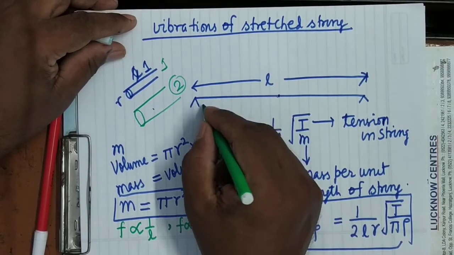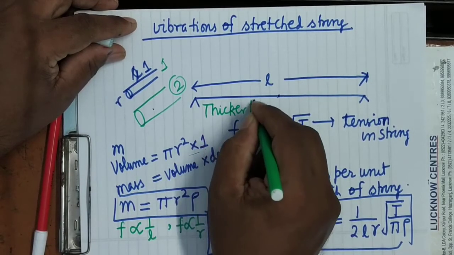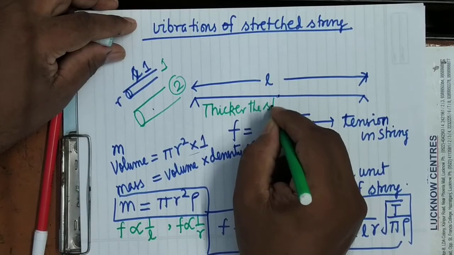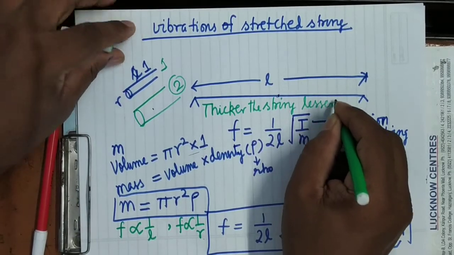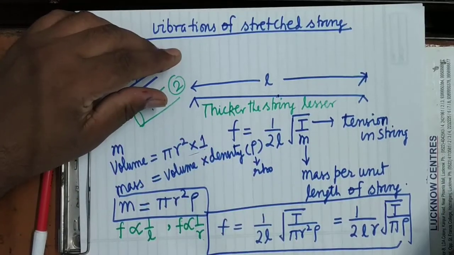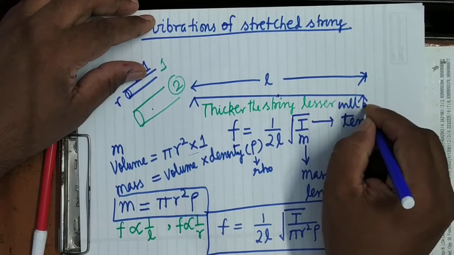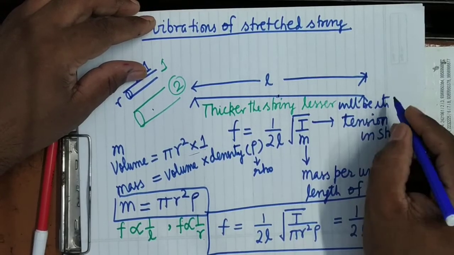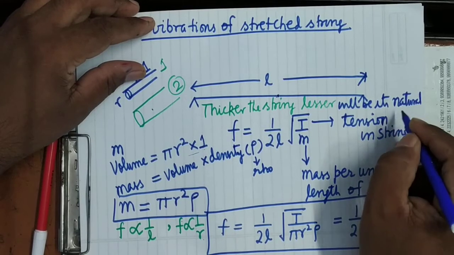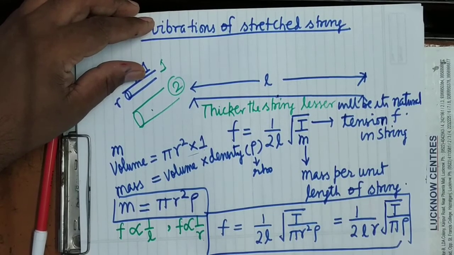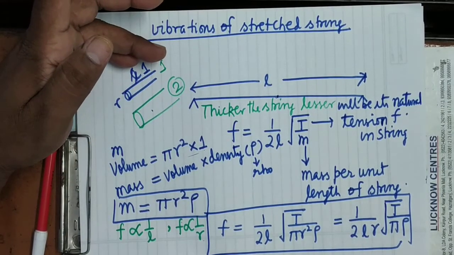Thicker the string, lesser will be its natural frequency.